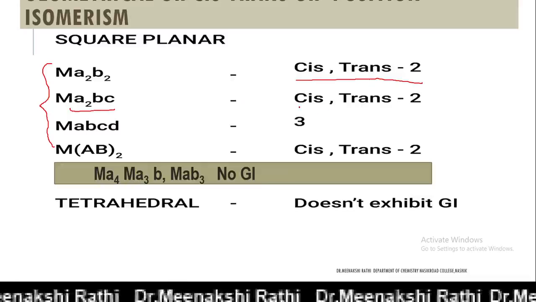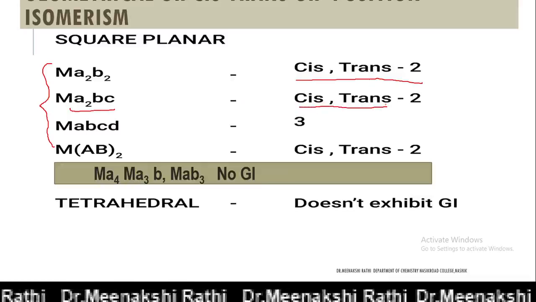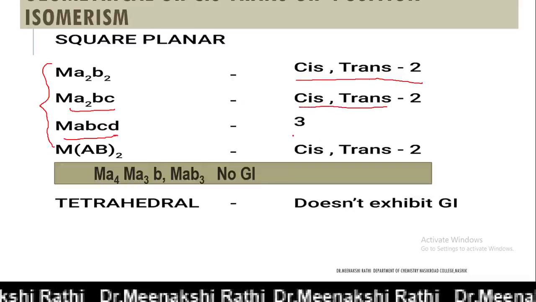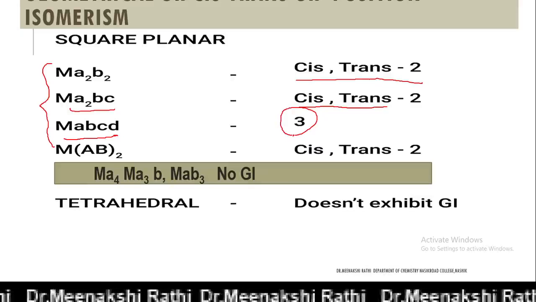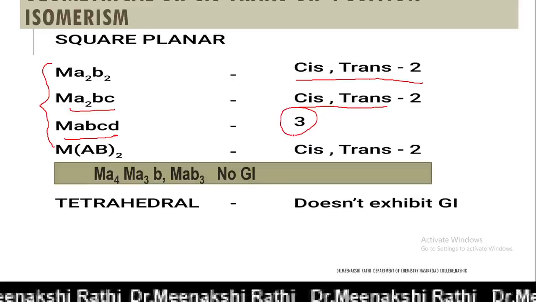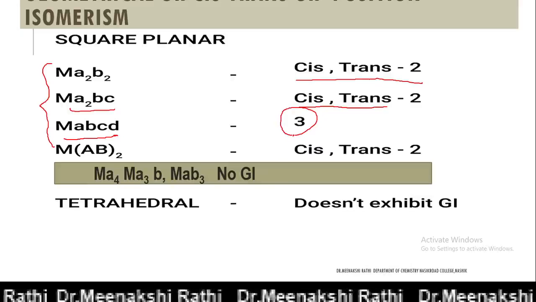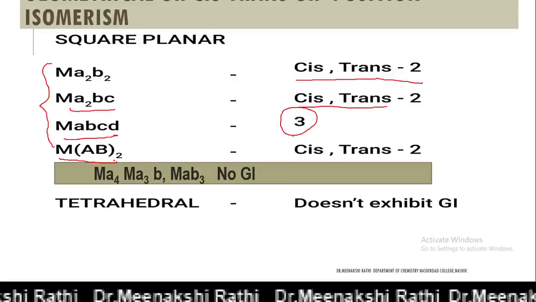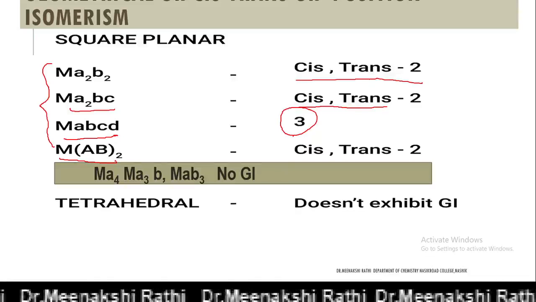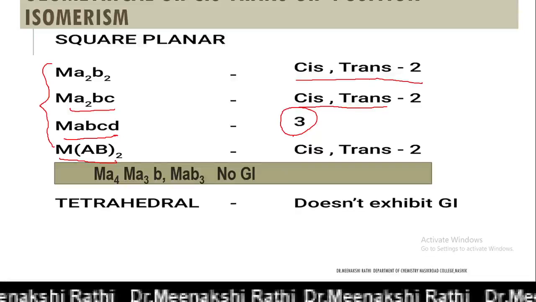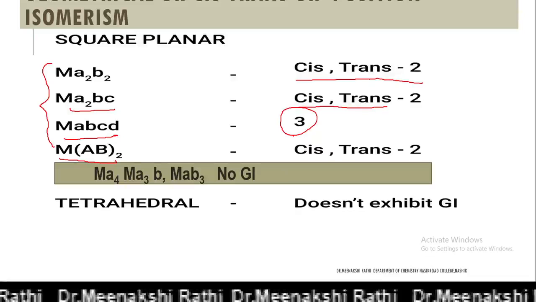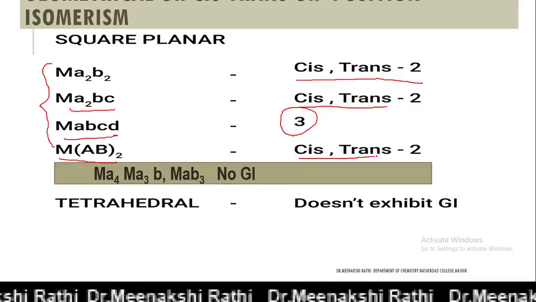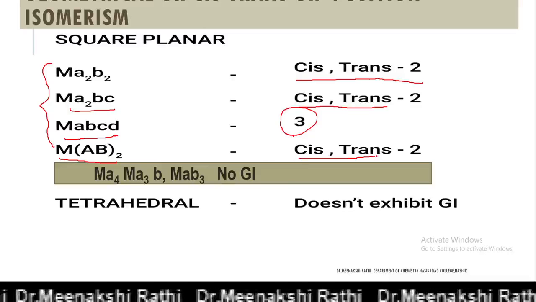Ma2BC is also available in cis and trans forms. For the MABCD complex, we can write down three different geometrical isomers by keeping the position of one ligand fixed. While in the MAB2 type, where AB is an unsymmetrical bidentate ligand, we can write down two geometrical isomers, cis and trans.